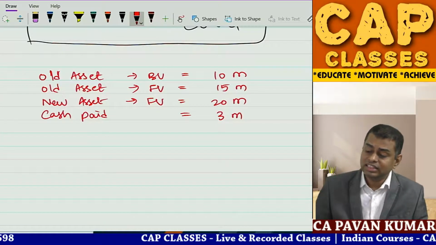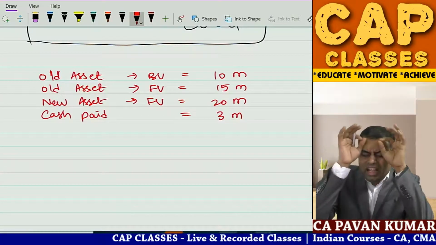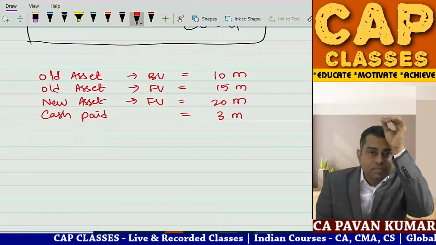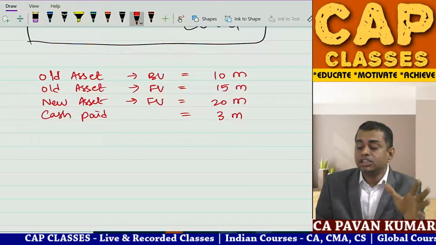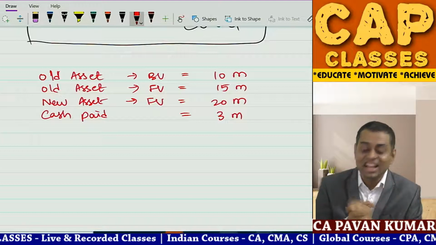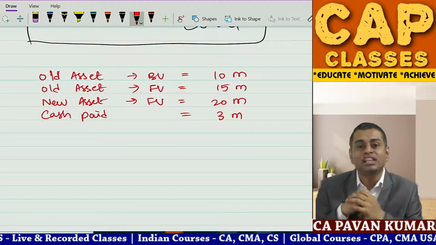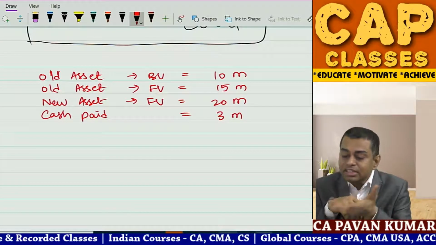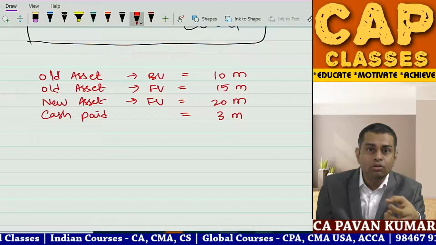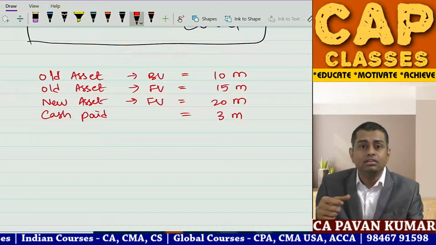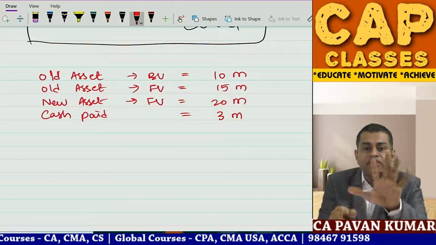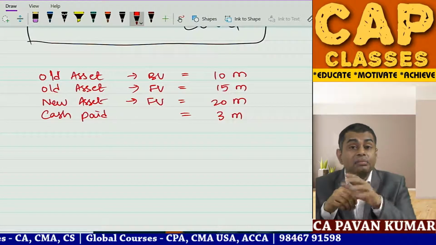Gokul, just now I told you, in any situation where an asset is sold, the asset should be credited with its book value only. The balance should go to P&L. I am shouting like anything. If you pass that journal entry, you will lose 2 marks. Where is the profit recognition? In your books, land and building is shown at 10 million. If you reverse it at 15 million, don't you think a credit of 5 will appear in the land and building account? What is that credit? Ridiculous.